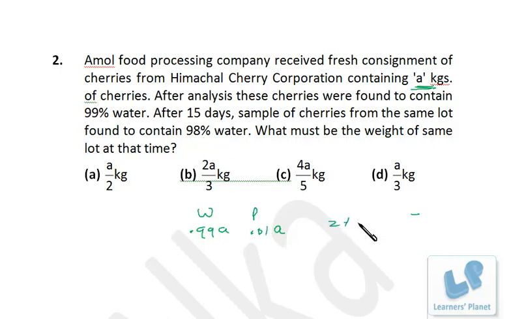That means 2% is actually equal to 0.01 of A. Initially this was the quantity of pulp. Now it is 2% of the entire remaining sample. So 2% is actually 0.01A, that means 100% we have to find out. So that's actually 0.01A into 100 by 2. So that's A by 2, right? Very interesting one. I hope you are clear.